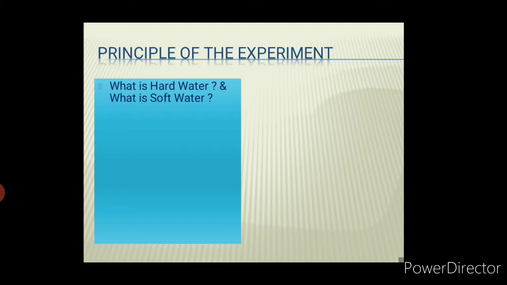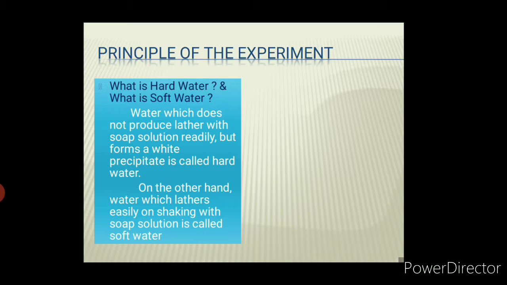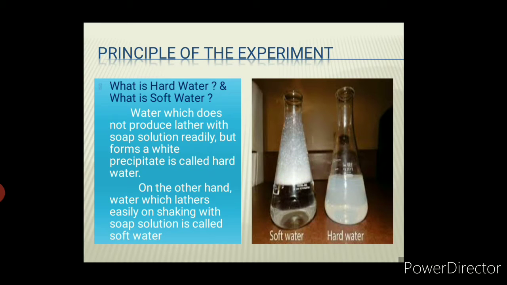Now what is hard water? We are trying to determine the total hardness of a particular given sample of water. Before that, let us know what we mean by hard water and what we mean by soft water. In simple words, if water does not produce any lather with soap solution readily but forms a white precipitate, it is called hard water. On the other hand, water which lathers easily on shaking with soap solution is called soft water. This is a simple definition.